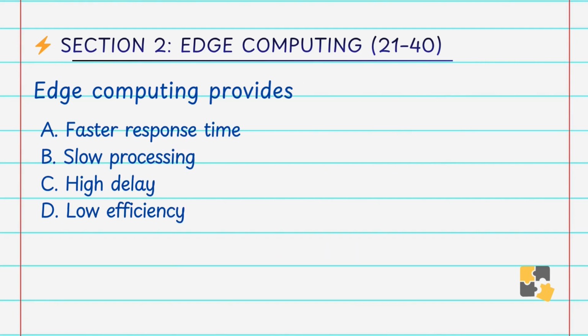Edge computing provides A. Faster response time, B. Slow processing, C. High delay, D. Low efficiency. Answer is A. Faster response time. Processing at the edge reduces the latency and ensures quick responses.